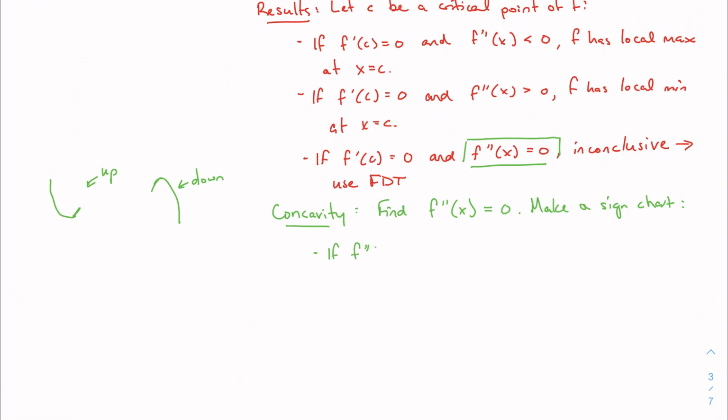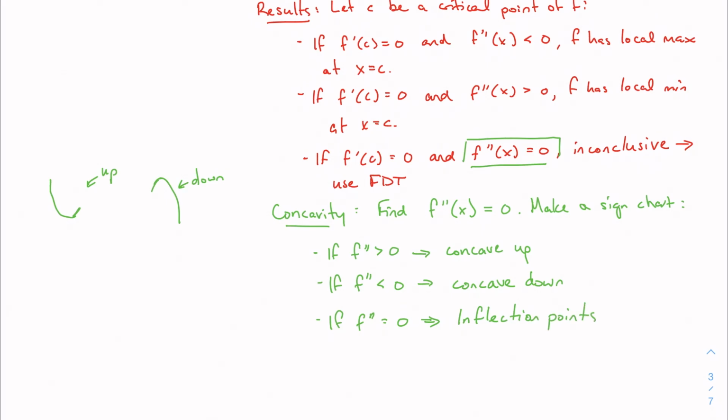If the second derivative is positive, then the graph is concave up on that interval. If the second derivative is negative, the graph is concave down. And if the second derivative is equal to 0, these points that I asked you to find in the first place, we call these possible inflection points, points of inflection. What is an inflection point? An inflection point just means I have some sort of change in concavity.